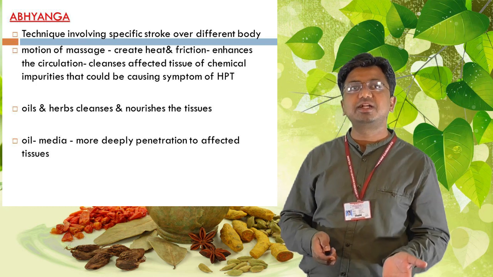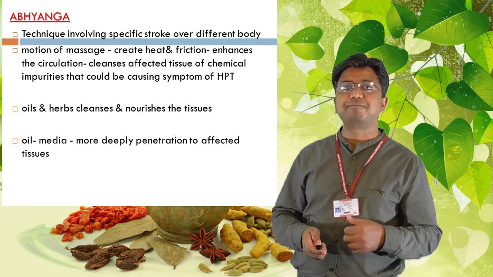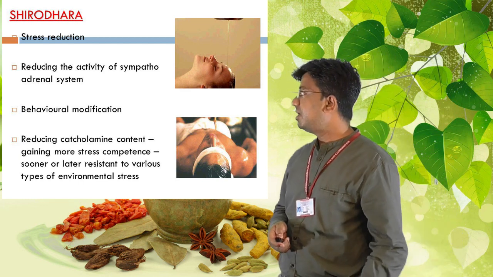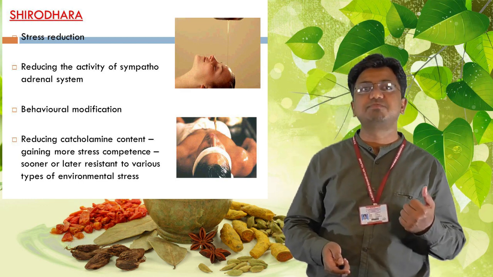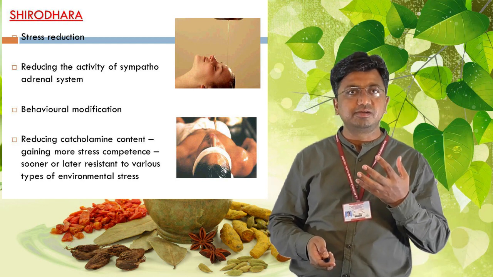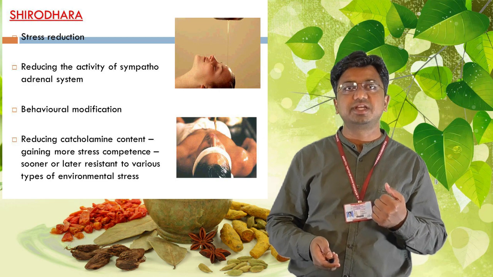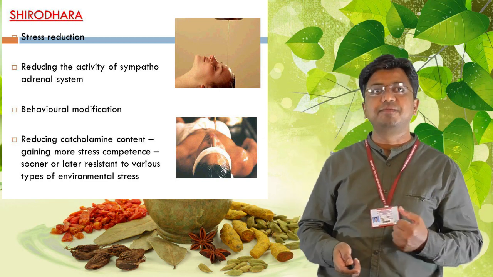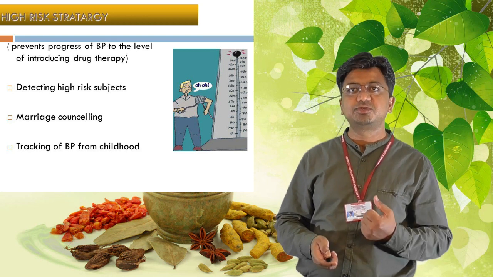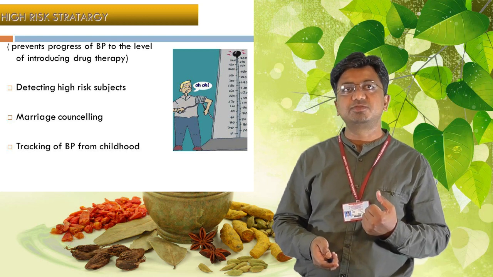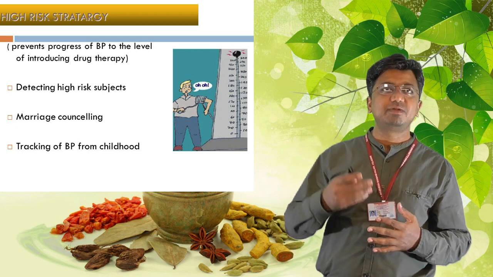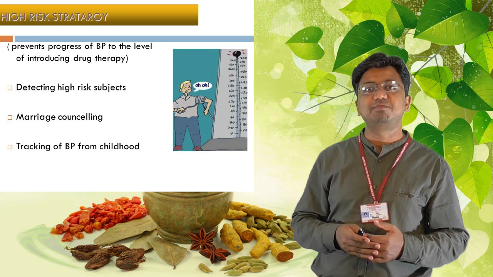And one more important thing is Shirodhara. To relieve the stress and strain, Shirodhara plays an important role, whereas it reduces the activity of the sympatheto-adrenal system, and also behavioral modification can be attempted. Then high risk strategy: detecting high risk subjects, marriage counseling is to be done, and tracking of BP is to be done regularly. Now, once primary prevention fails, it proceeds to secondary prevention.